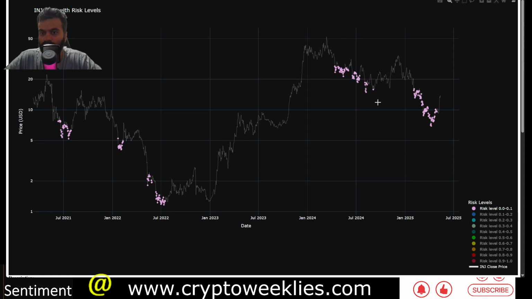model, again, in this color code, that purple or plum color, that's when the risk and reward are more balanced to an entry point. Again, you can see this model did predict a lot of entry points. Again, this is not some retroactively fitted model. This model, we have made several videos on the channel.